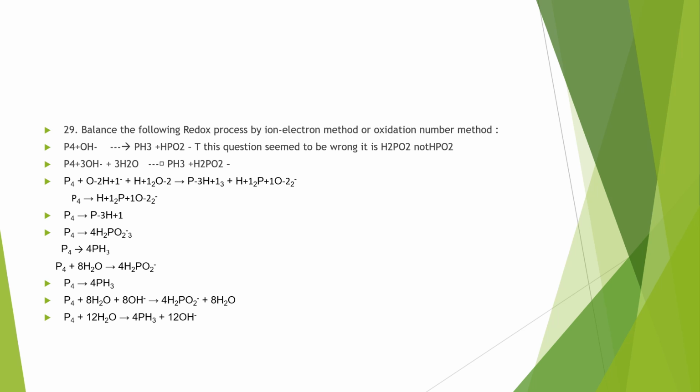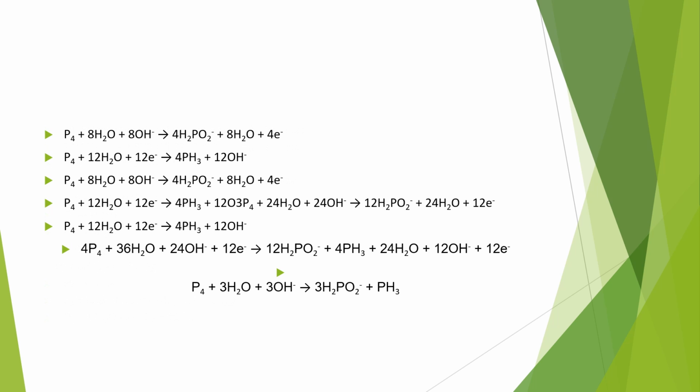In this case it will show +2. That question may be wrong. So I corrected the question and tried to balance it. The correct balanced equation is P4 plus 3H2O plus 3OH- giving 3H2PO2- plus PH3.